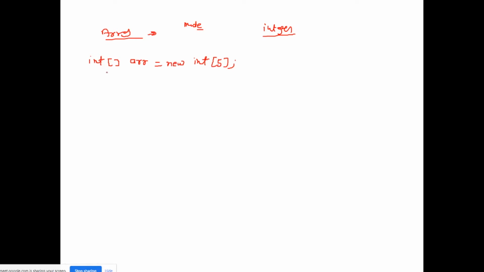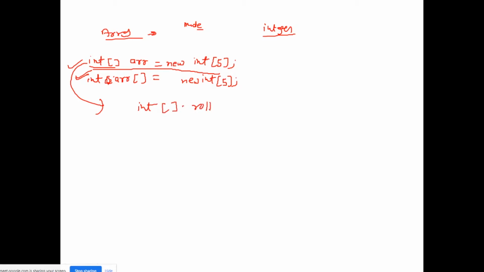So we can do it in this way also. But this should be preferred, right? So normally we use it like this. This is also correct, this is also not any syntactical error. So we are going to take an example for this. So int array like this I have declared, right? So suppose I am declaring an array for students' roll numbers.